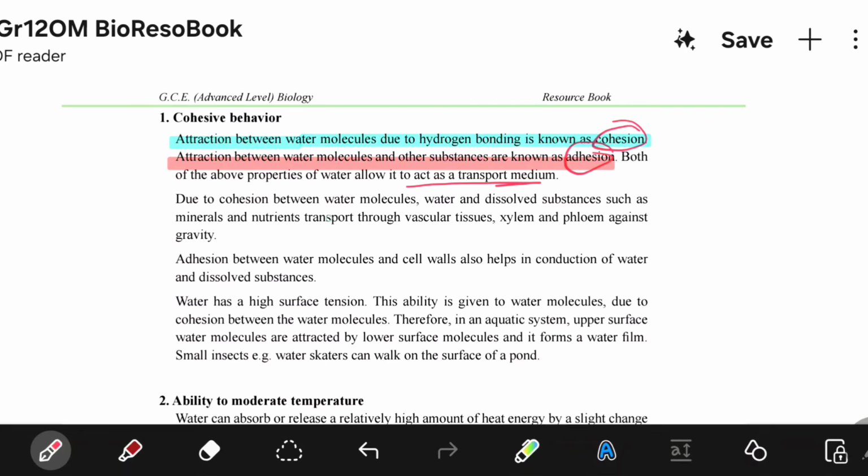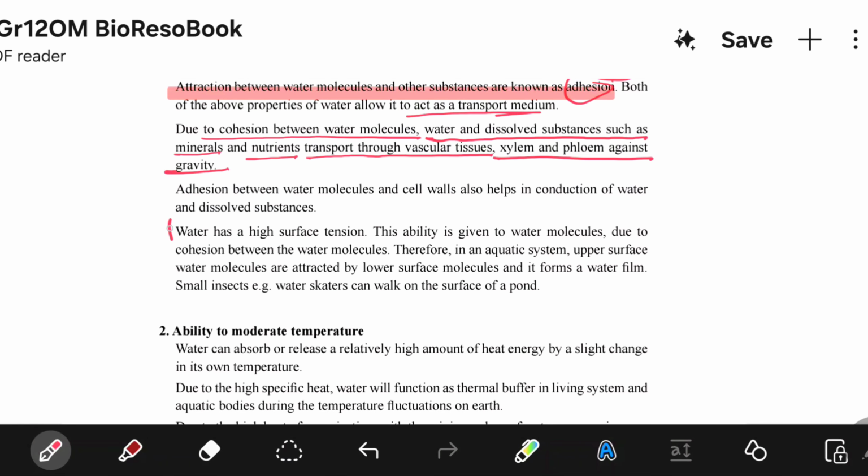Due to cohesion between water molecules, water and dissolved substances such as minerals and nutrients are transported through vascular tissues, xylem and phloem, against gravity. Adhesion between water molecules and cell walls also helps in the conduction of water and dissolved substances.